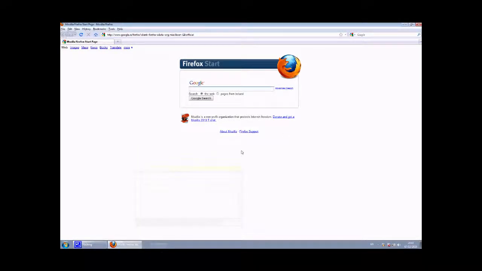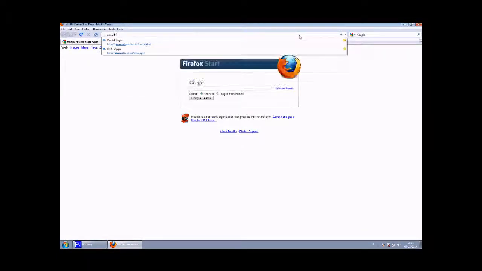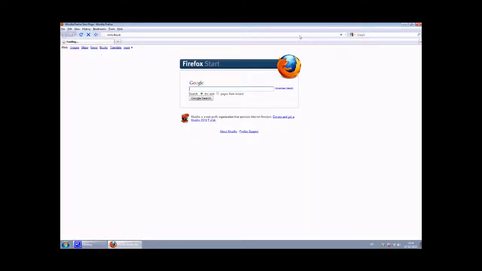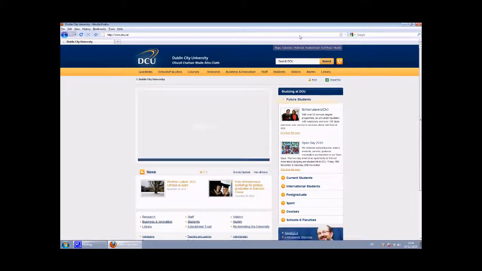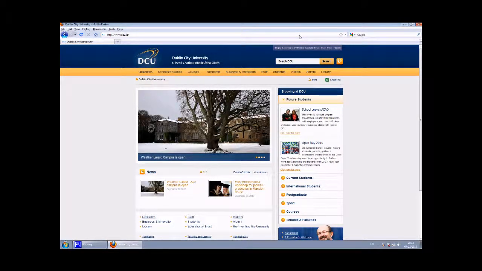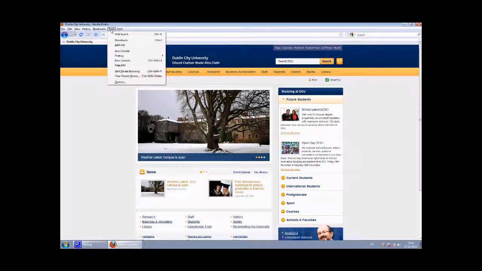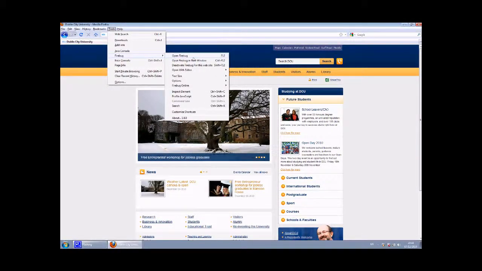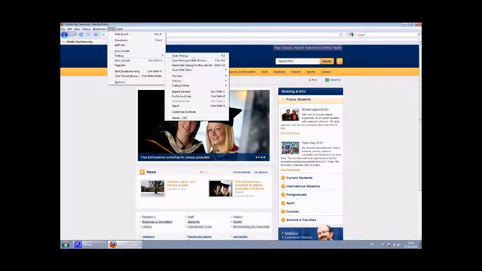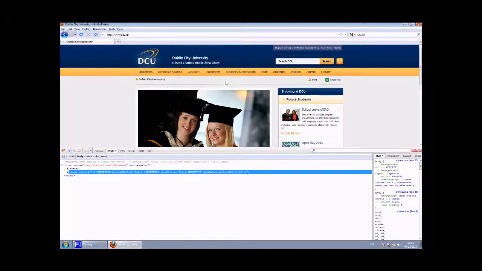Lovely. Now the next thing you need to do is go to the site which you wish to analyze. In this case, it's going to be dcu.ie. And when the DCU page comes up, now you need to start Firebug, which is the plugin. So go to Tools, Firebug, open Firebug. Alternatively, you can just press F12 on your keyboard. And here the Firebug window pops up.